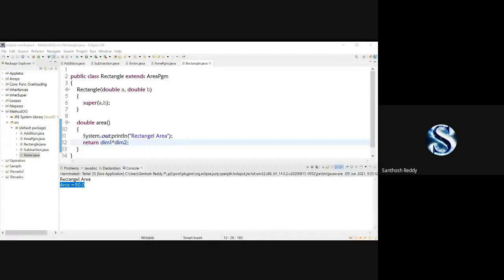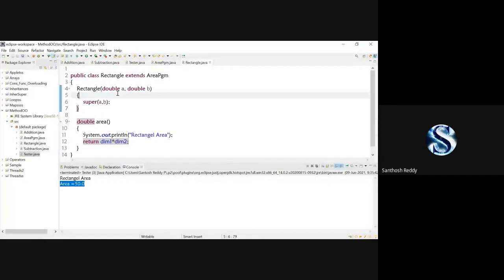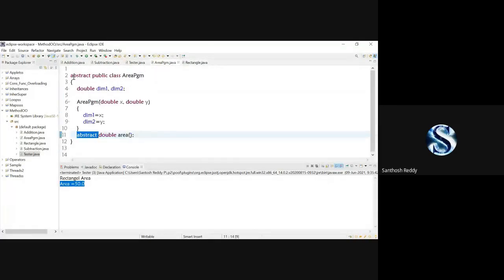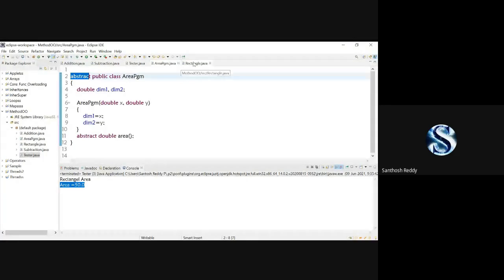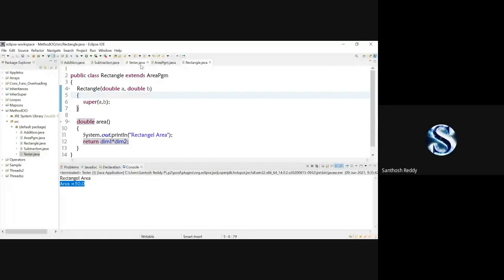No, you cannot use the abstract keyword for constructors. Clear? Okay. You should use the abstract keyword only for methods, and once you have made a method abstract, automatically your class has to be abstract. Your class should also be made abstract. And make sure that if you have any abstract class, you cannot create an object. I'll go to the tester class.